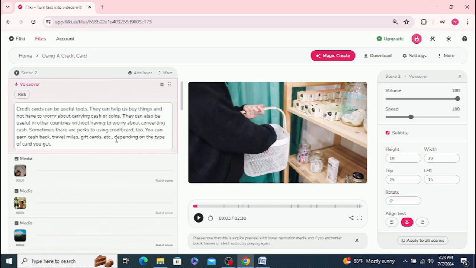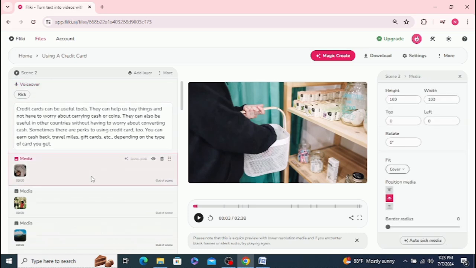So it should just be credit card, and let me just make sure. Credit cards can be useful tools, and keep going. I'll use another country language to worry about current cash. Okay, good. Alright. And then going on here, out of scene, let's see. And see if I can play it again.